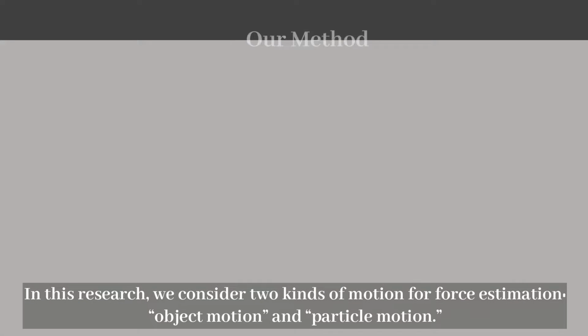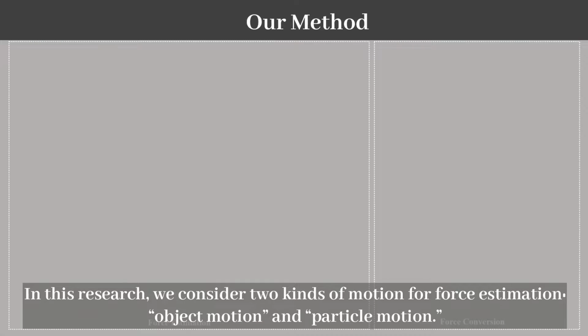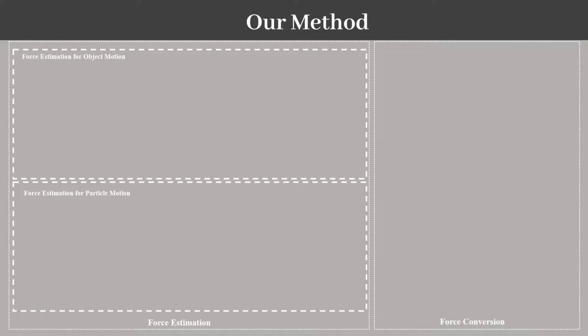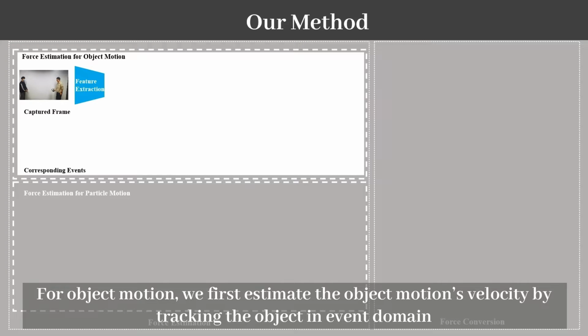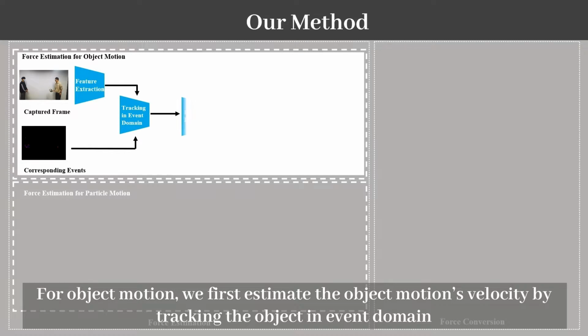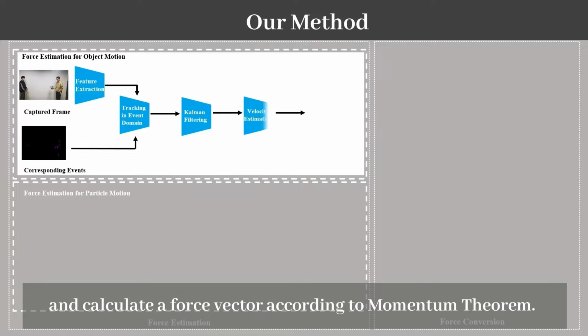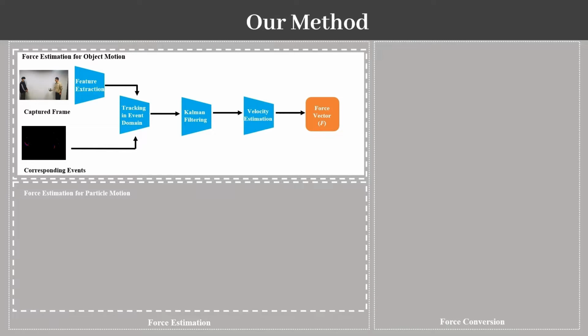In this research, we consider two kinds of motion for force estimation: object motion and particle motion. For object motion, we first estimate the object motion's velocity by tracking the object in event domain and calculate a force vector according to momentum theorem.